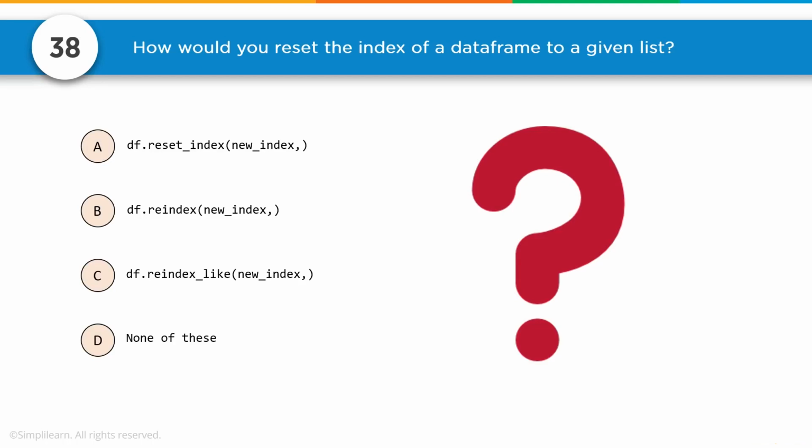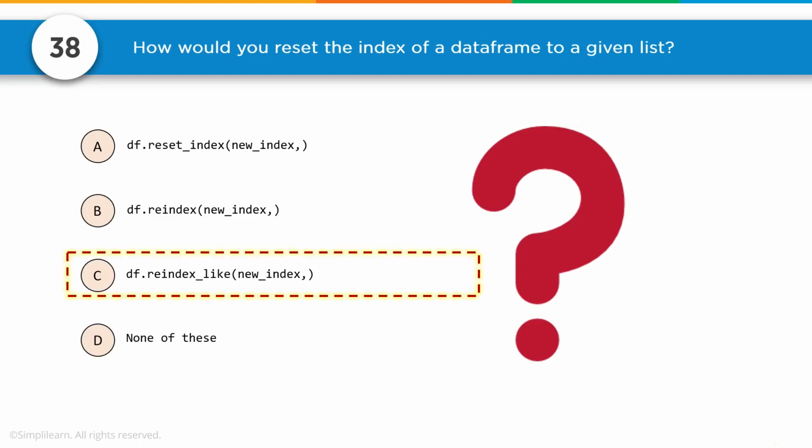Well, we're not really resetting the index. Reindex means we are double checking our indexes to the column and to the main index, so the values match correctly. Where reindex_like now brings in a new index outside of our data frame to a given list. So this is coming from external, and thus the vocabulary word "like" is our key word, that it's external, and we have a data frame to a given list.